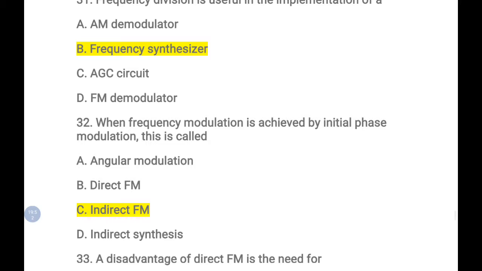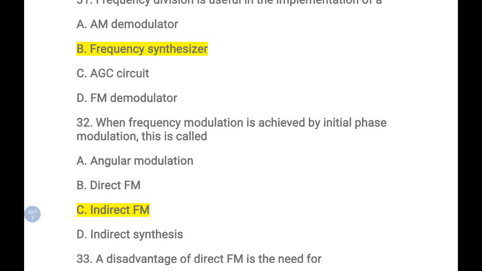When frequency modulation is achieved by initial phase modulation, this is called, that means in the generation of FM, first the signal is converted into a phase modulated signal, and then the phase modulated signal is later converted into an FM signal. This is one approach in the indirect method of FM generation.